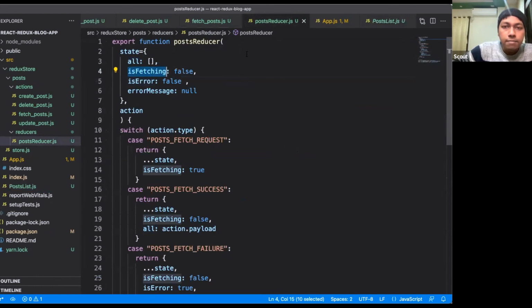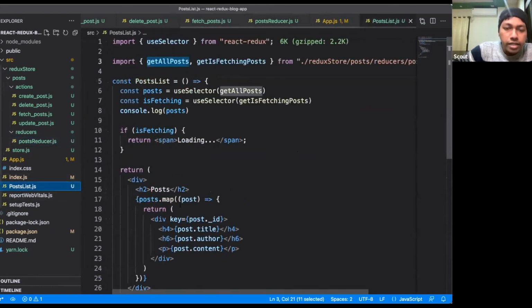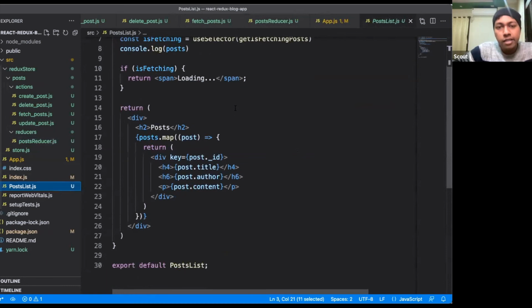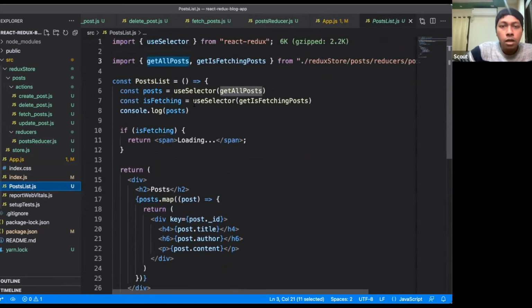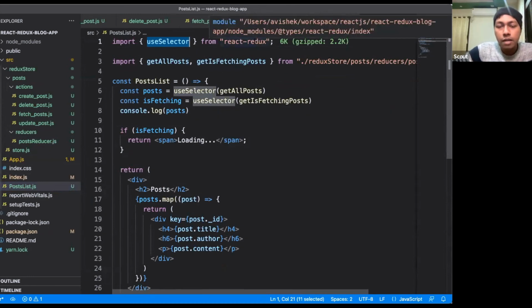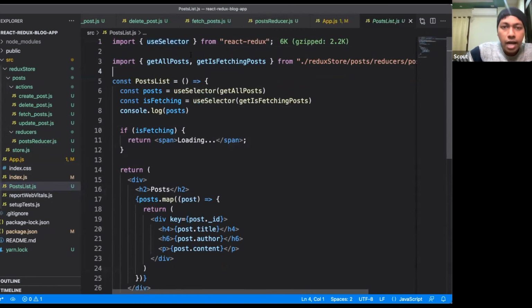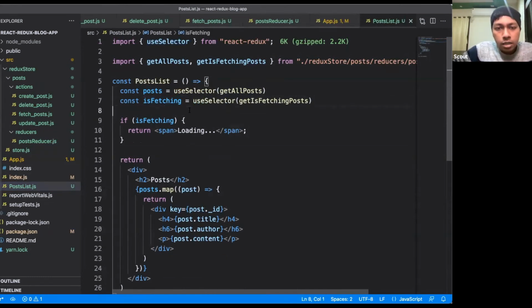Only if these two attributes change will this component re-render itself. You do not have to do anything explicitly here. What I did is use the useSelector hook, which is defined inside the React Redux library. It helps us read values from the Redux store. Then I imported the selectors and defined two constants, using these hooks to get the data, as I have already printed the result inside my console.